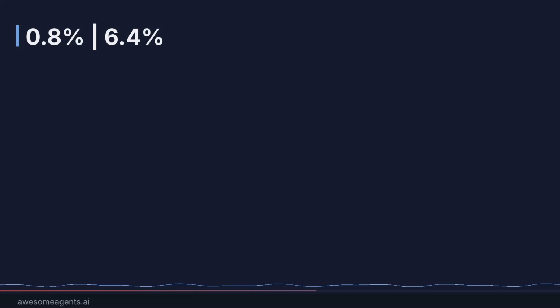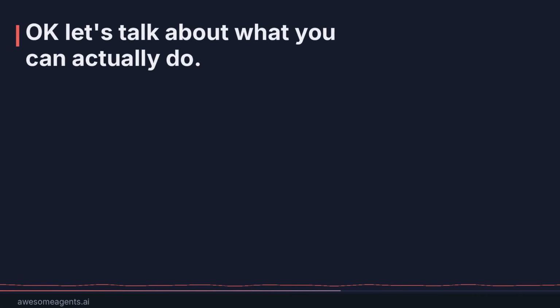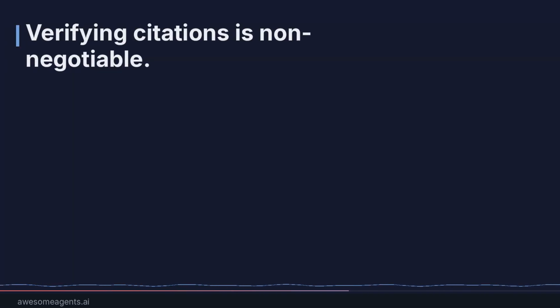And medical, legal, financial stuff? Those combine high hallucination rates with high real world consequences. According to a 2026 analysis from All About AI, general knowledge questions have about a 0.8% hallucination rate. Legal questions hit 6.4%, 8 times more likely to be wrong. 8 times, so it's not uniform risk across topics at all. Not even close. And domain matters as much as which model you pick.